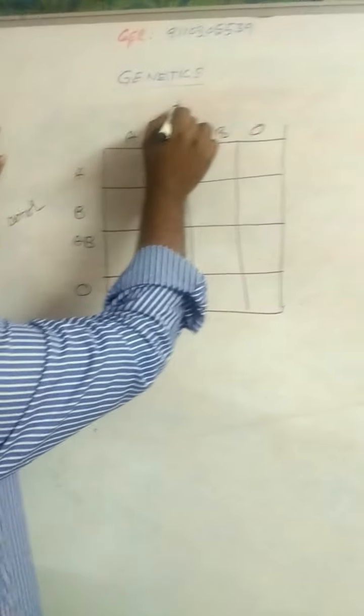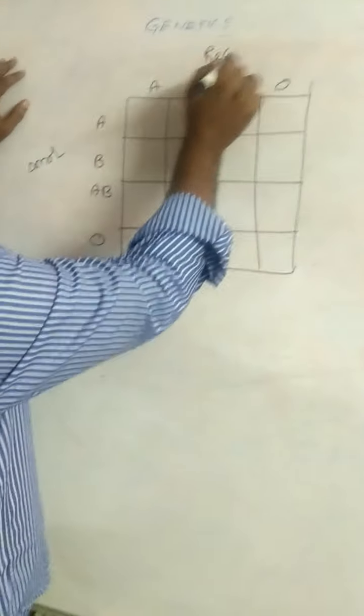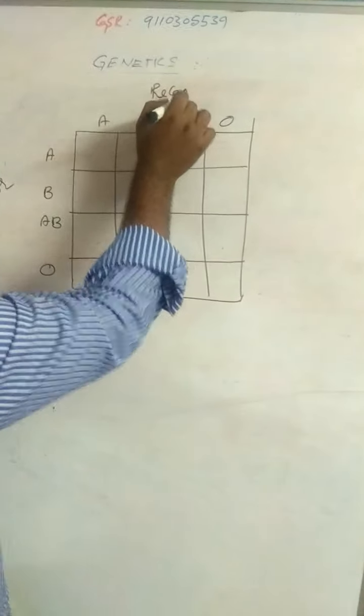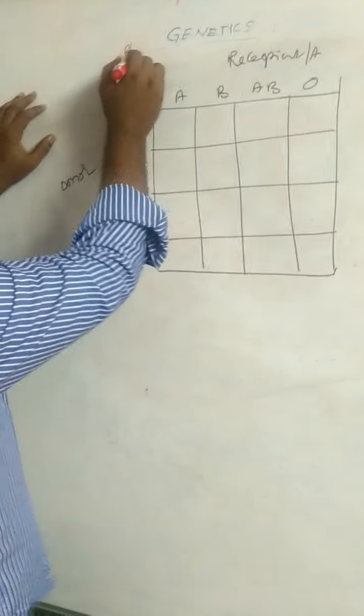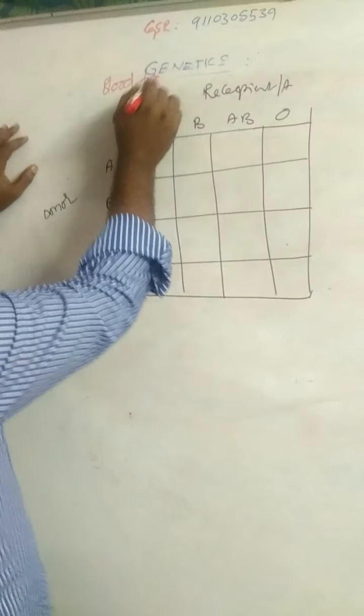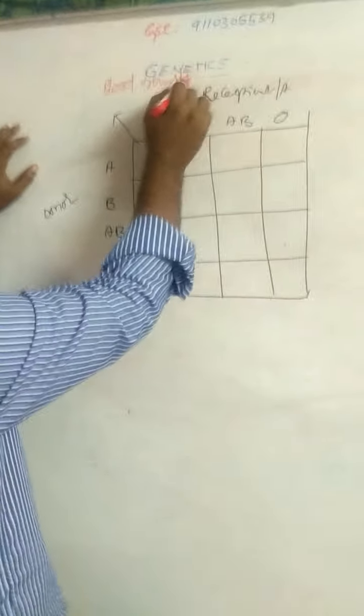Recipient or acceptor. Blood transfusion.